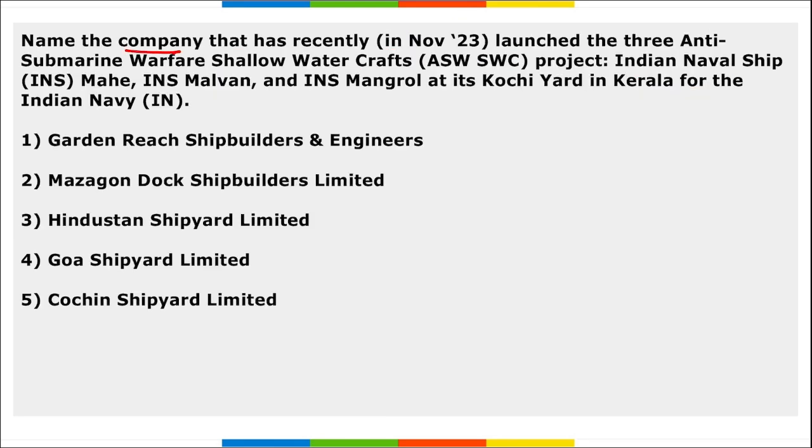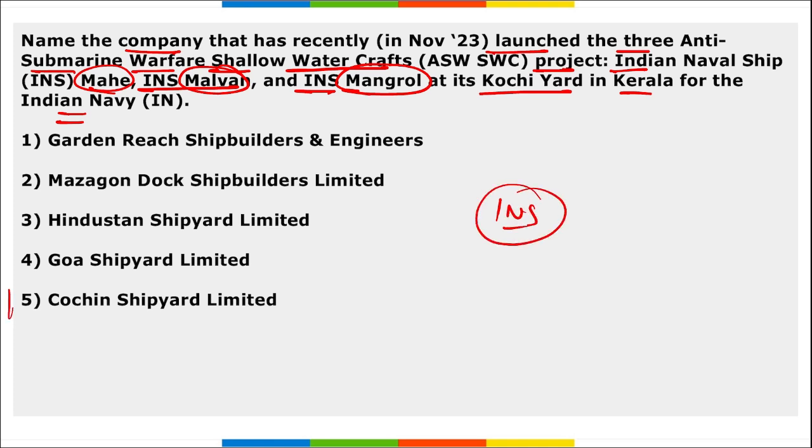Next, name the company that recently launched the 3 anti-submarine warfare shallow watercraft, that is INS Mahi, INS Malvan, INS Mangrol, launched at Kochi Yard in Kerala for the Indian Navy. The question asked is, which is that company? It was launched by Cochin Shipyard Limited, that is CSL. That is INS Mahi, INS Malvan and INS Mangrol, at Kochi Yard in Kerala for the Indian Navy.